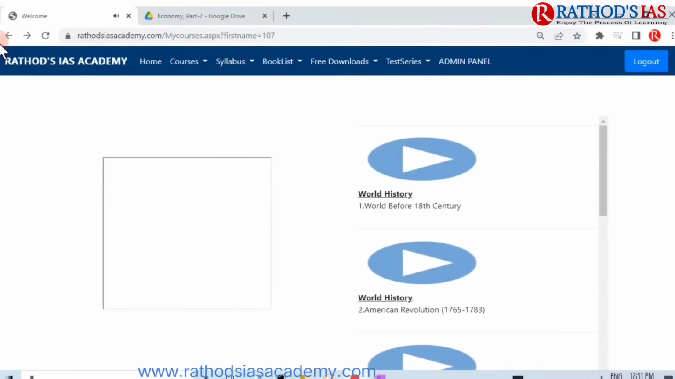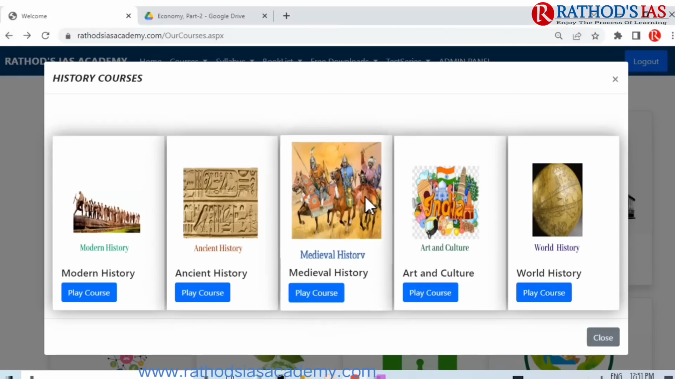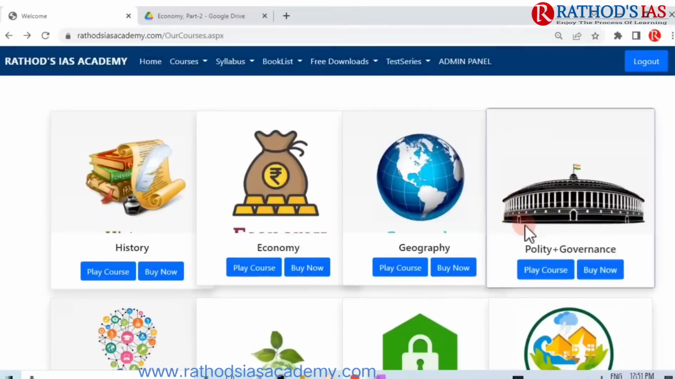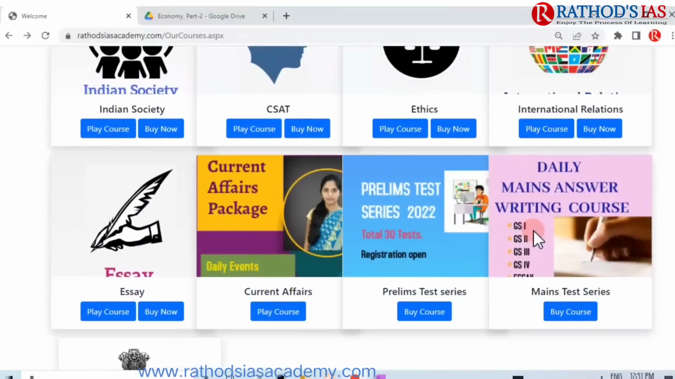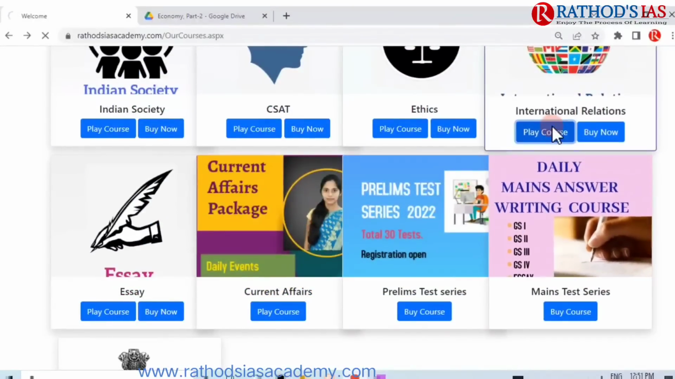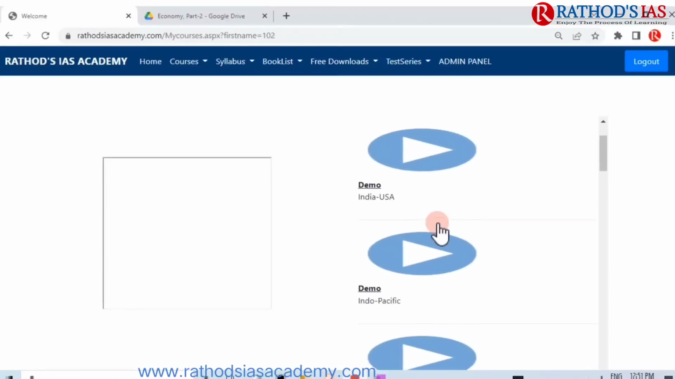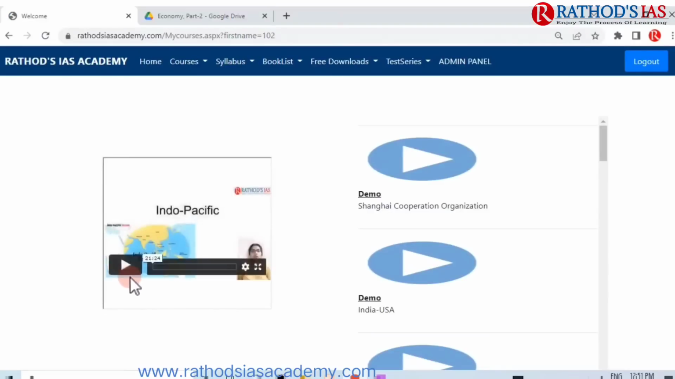Let us try to see another subject, international relations. Click on play course, and the same thing follows. Before payment there are 3 demo videos, after payment every video will be displayed on screen, and you can click on the play button, then full screen, and then settings. This will be the same for all the courses.